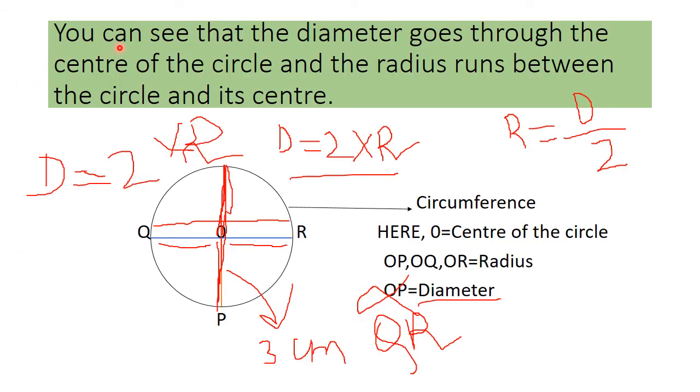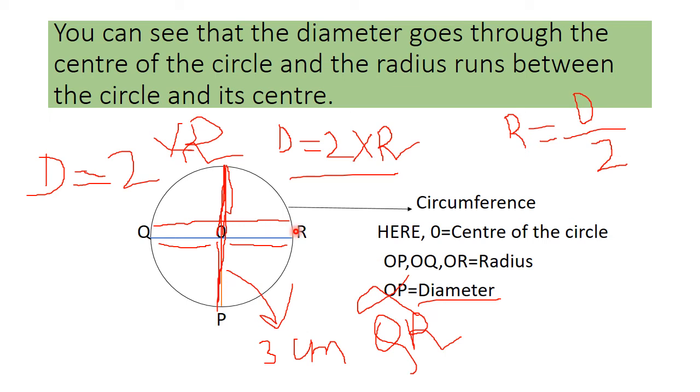Now you can see that the diameter goes through the center of the circle. This is the diameter that is going through the center of the circle. Here QR is a diameter. And the radius runs between the circle and its center. So between the circle and its center, this OP is also a radius, this OQ is also a radius, and this OR is also a radius.